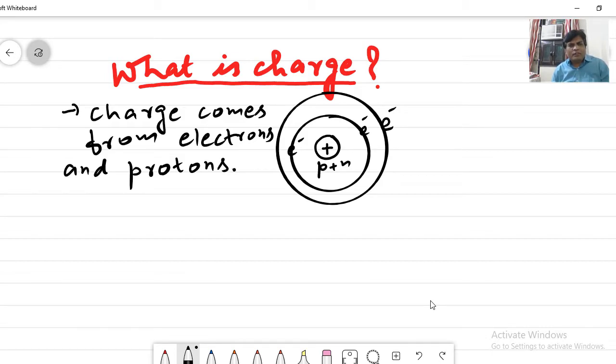One more thing we know about the atom is that the charge of an electron is equal to the charge of a proton, and that charge is called electronic charge, denoted by e, whose magnitude is 1.6 into 10 to the power minus 19 coulomb.